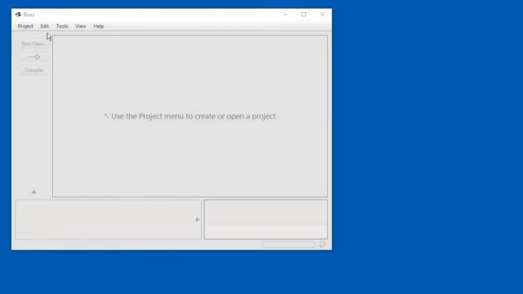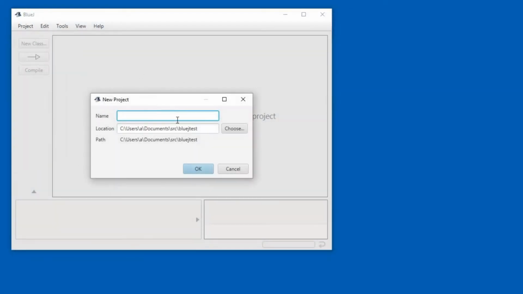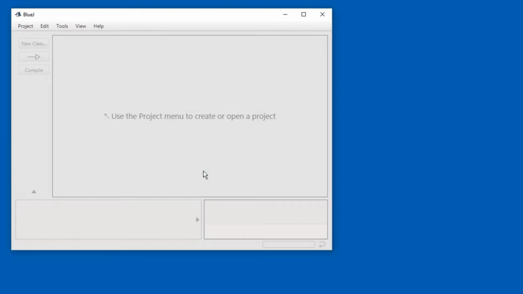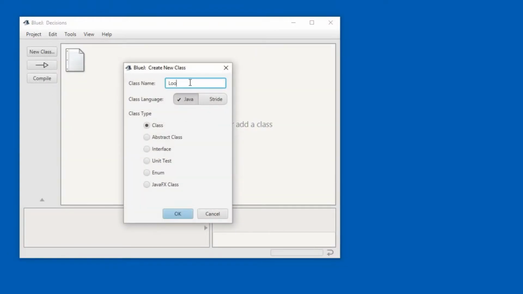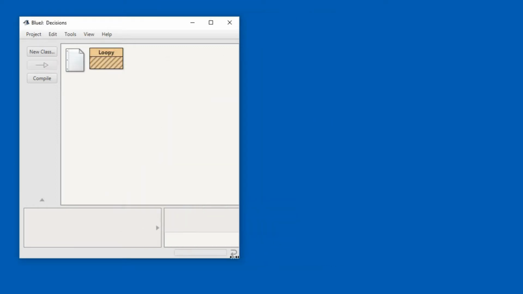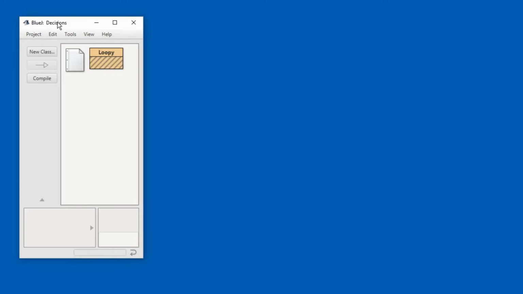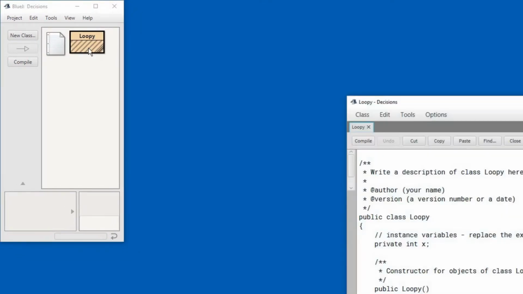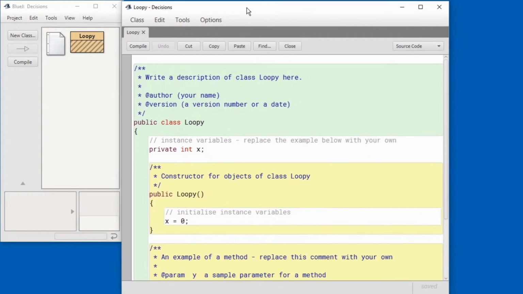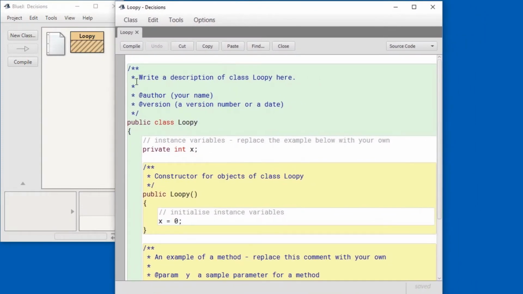Let's open up BlueJ and start a new project. I'm going to call it Decisions. And then I'm going to make a new class and call it Loopy. And let me write a description here.